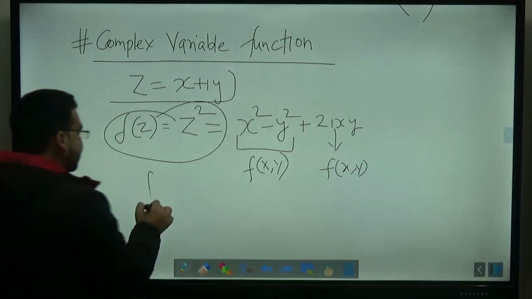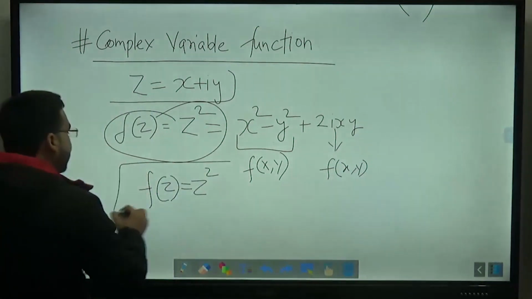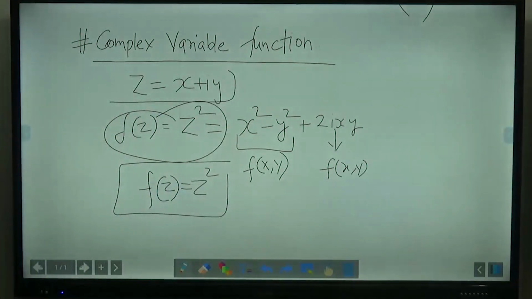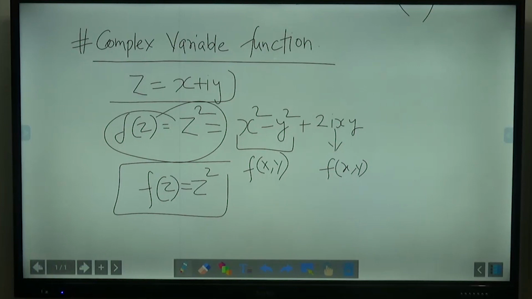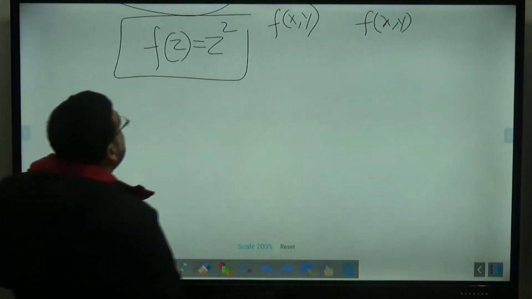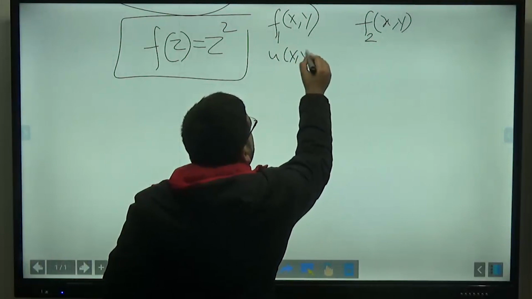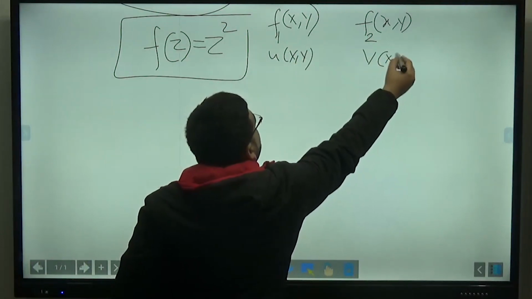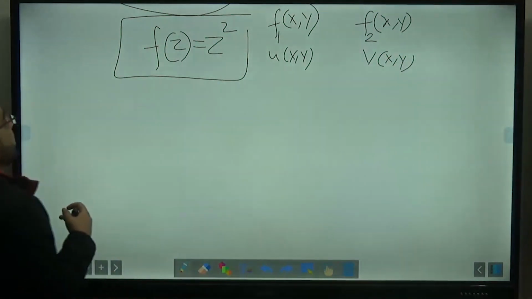complex function. Now what is the complex function here? The complex function is z square. Z square is a complex function, and z is a complex number. In the complex function, we discussed this is function 1, this is function 2. You can call it u(x,y) and you can call it v(x,y), because we have two different functions. One is a multiplication function, one is a square differentiation.